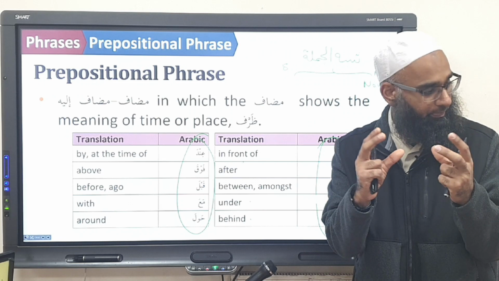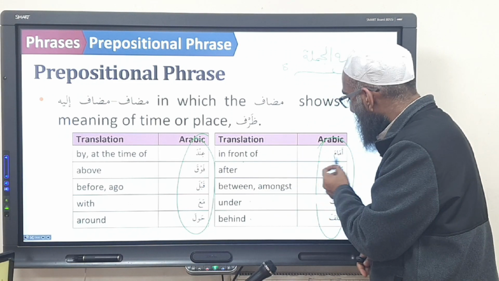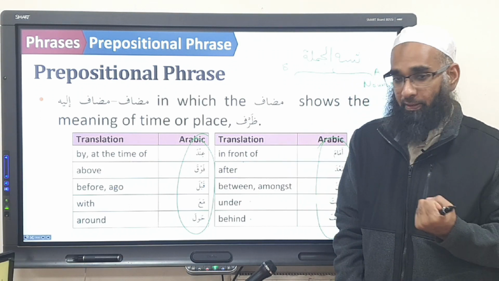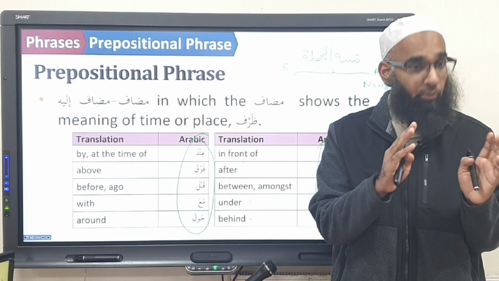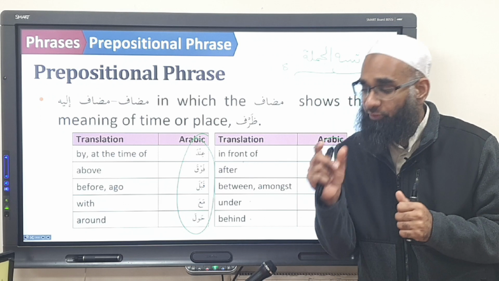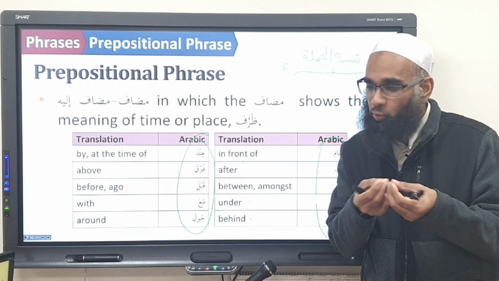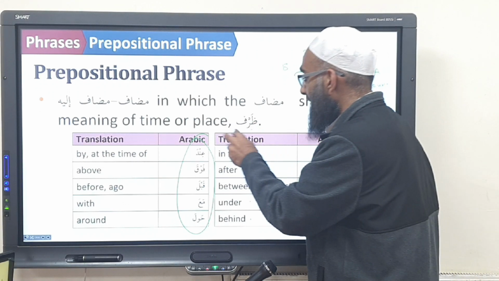In all of these there are two nouns. In the prepositional mudaf ilayh, the first word is a noun, but it's not a thing. It's a location or a position. Do you understand? So these are also mudaf ilayh. But what's the difference? They're not showing ownership, that one thing belongs to another, or one thing is linked to another. Rather, they show time and place. And time and place is called zarf.